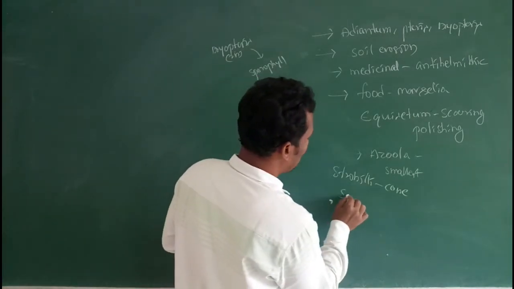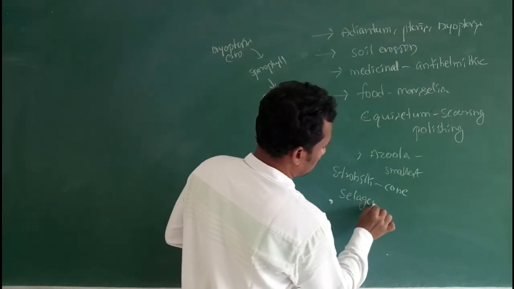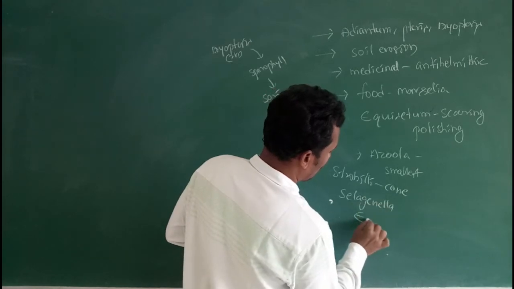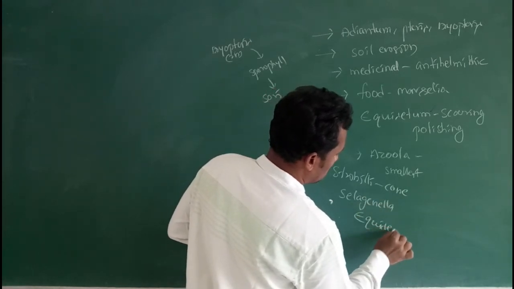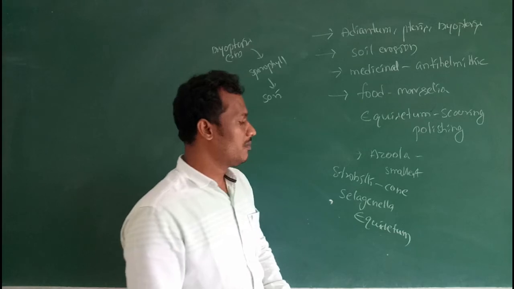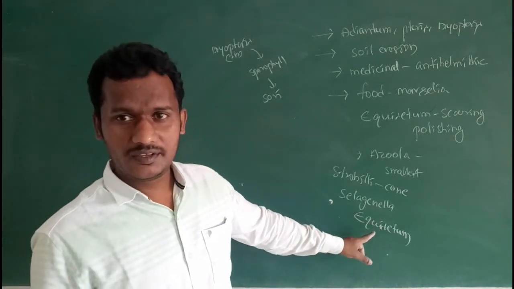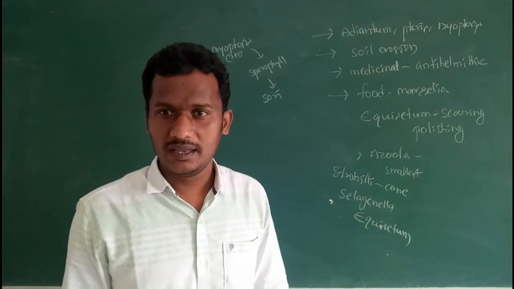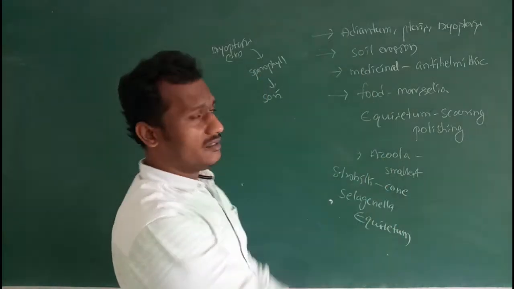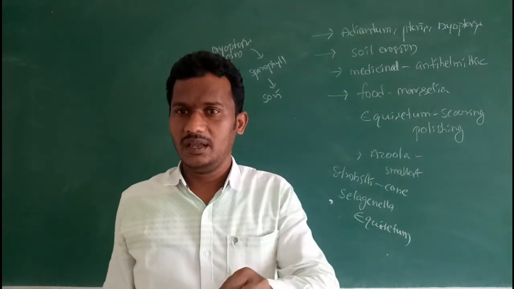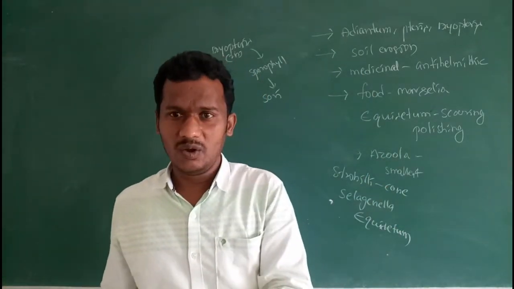Selaginella and Equisetum: in Selaginella and Equisetum, a cone or strobilus is present. Generally, these pteridophytic plants grow in moist, shady localities.